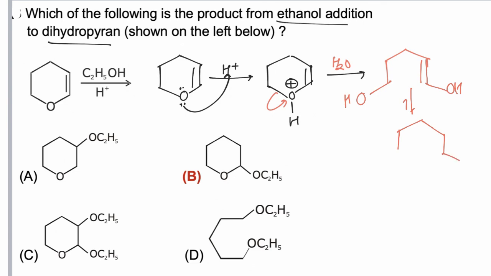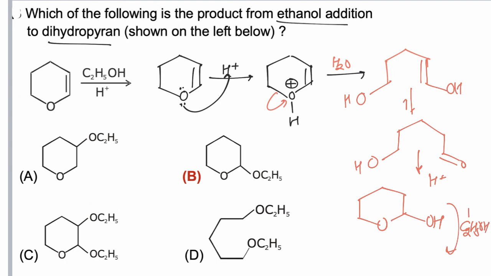So C double bond O and OH will be formed. Now this carbonyl compound and alcohol will react with each other to form a hemiacetal linkage. So hemiacetal is formed. Now this hemiacetal will react with one molecule of alcohol, further one molecule of ethanol will react with this hemiacetal to form acetal. So acetal is the final product formed in the reaction, and hence the correct answer is B.